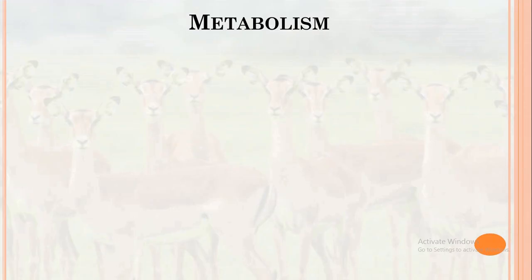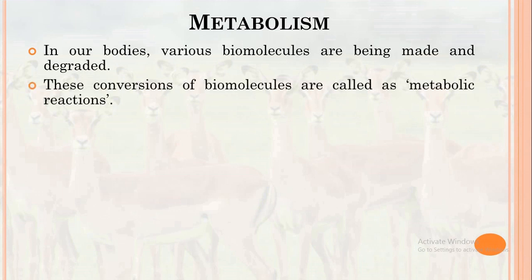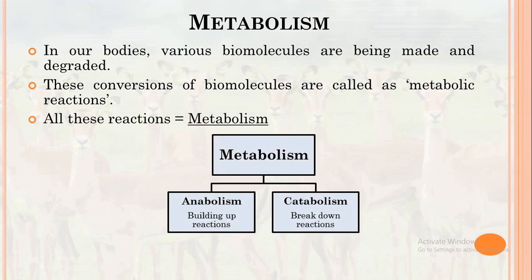Next is metabolism. Our bodies are made up of various biomolecules and these biomolecules are continuously being made and degraded in our body. These conversions of biomolecules from one form to another are known as metabolic reactions, and the sum total of all these metabolic reactions is known as metabolism. So metabolism basically involves two types of reactions, anabolic reactions or building up reactions and catabolic reactions or breakdown reactions.